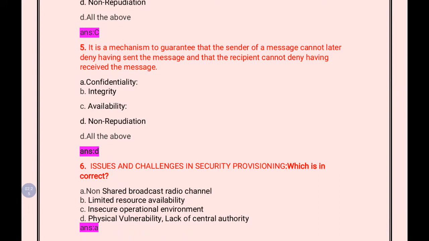And it's a mechanism to guarantee that the sender of a message cannot later deny having sent the message, and that the recipient cannot deny having received the message. So it's a mechanism guaranteeing that the sender of a message cannot later deny having sent the message, and the recipient cannot deny having received the message. So this nature is known as repudiation. Not all the above, it is non-repudiation. D, the choice D is the correct answer, non-repudiation.